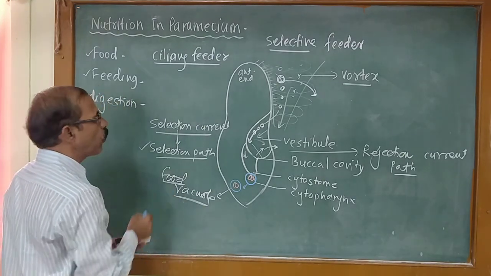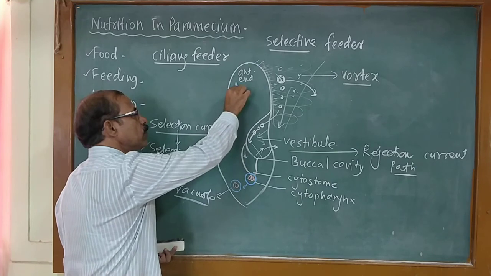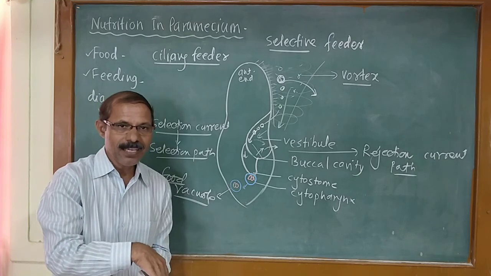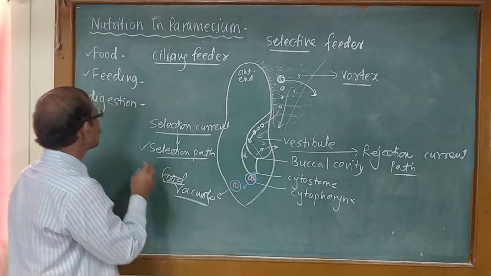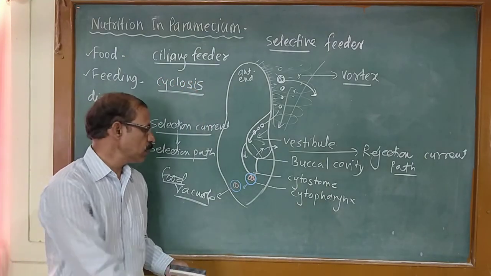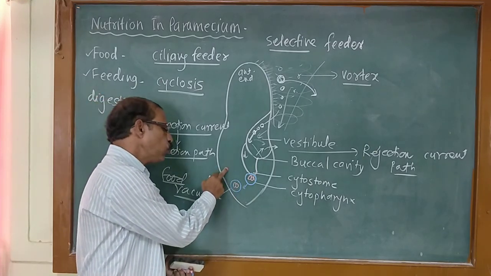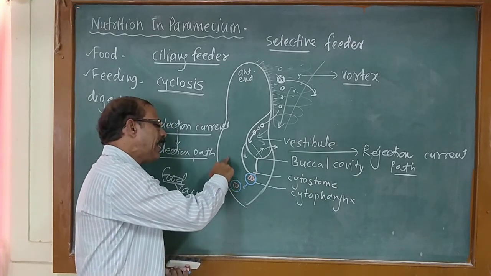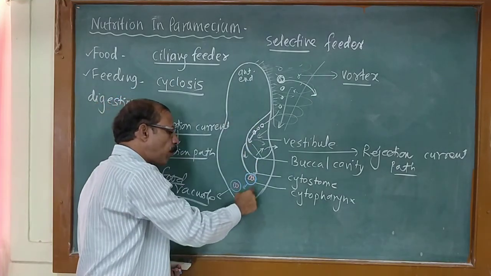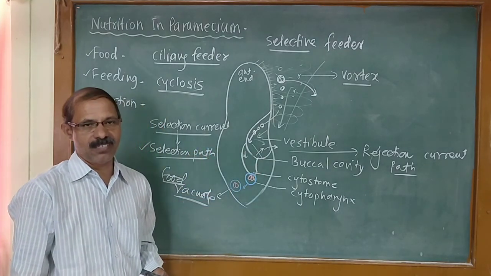Now this formed food vacuole is carried in the endoplasm by a specific way. It is called cyclosis. What is cyclosis? The movement of the food vacuole in the endoplasm by a specific way, by the streaming movement of the endoplasm, is called cyclosis.